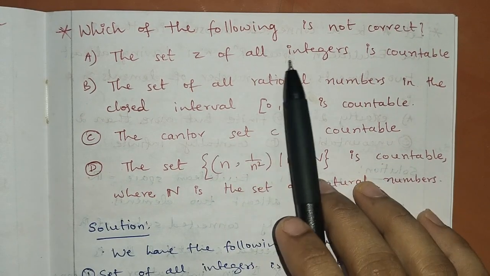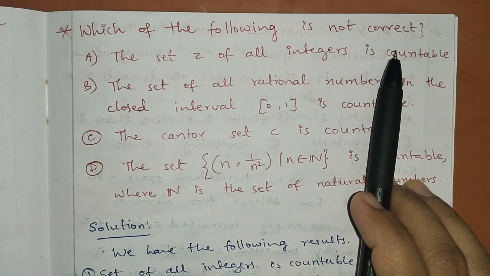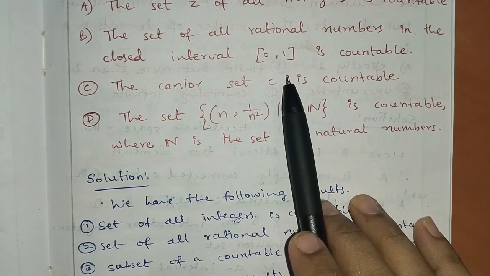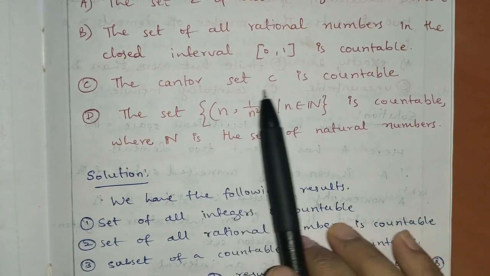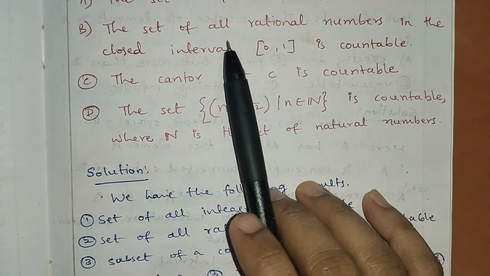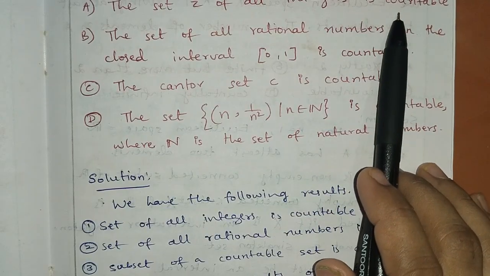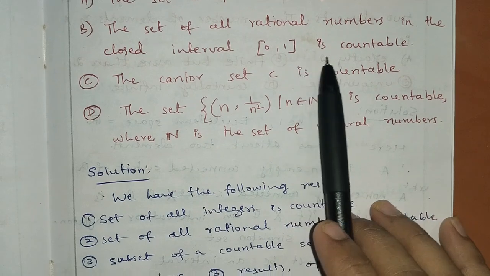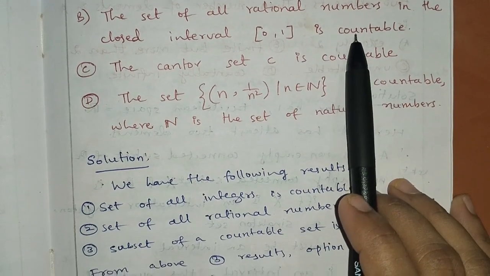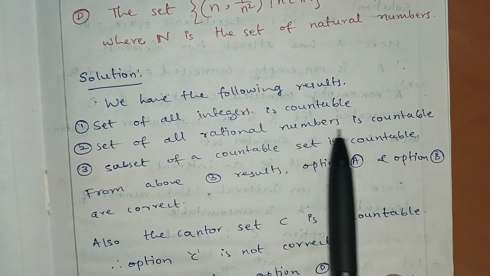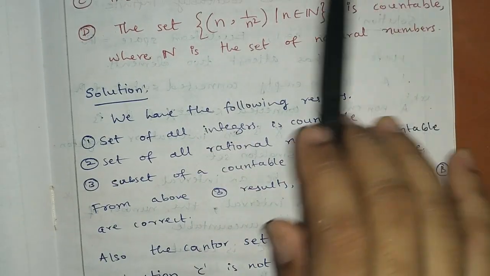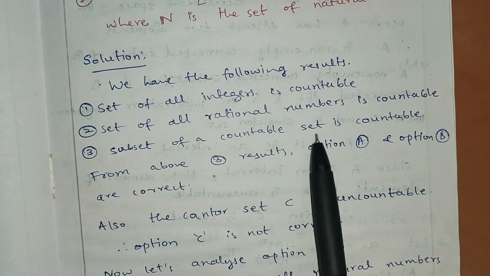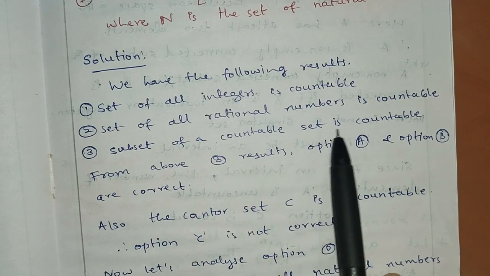Next question, which of the following is not correct? Here they have given statements about countable and uncountable sets. Let us see which one is not correct. The set Z of all integers is countable. This is true, we know already. The set of all rational numbers in the closed interval [0, 1] is countable. This is also true. Why? The set of all rational numbers is countable, and the set of rational numbers in [0, 1], being a subset of a countable set, is countable. We have that a subset of a countable set is countable.